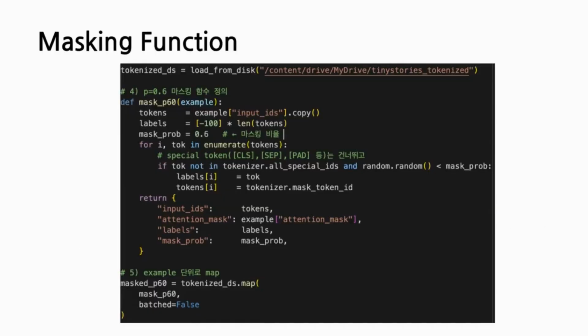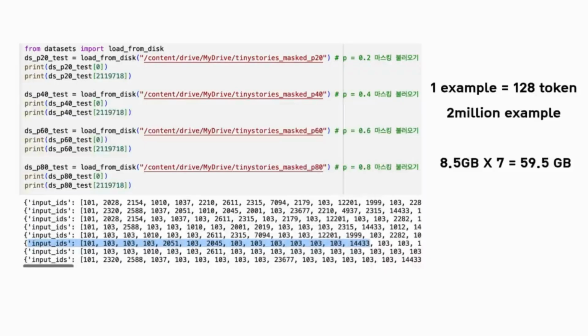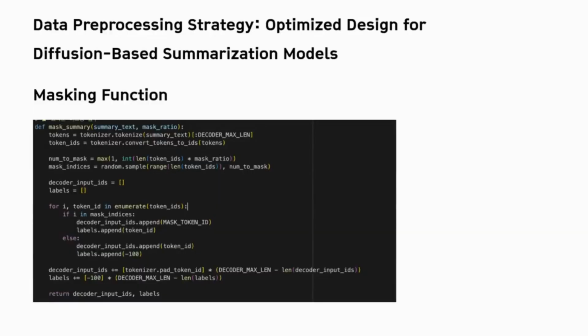And this is the masking function applied to the TinyStories dataset. For each masking ratio, the dataset size was about 8.5 gigabytes, and since we used 7 different masking ratios, we prepared about 59.5 gigabytes of data for sentence structure learning in total. Here's a quick overview of the masking function applied to the dataset for summarization. We start by tokenizing and truncating the summary.